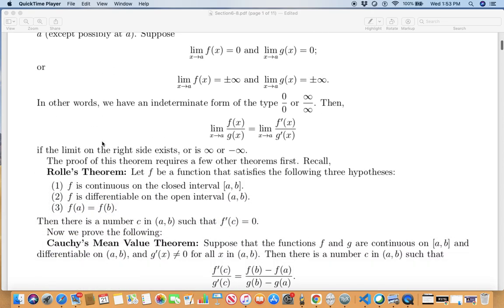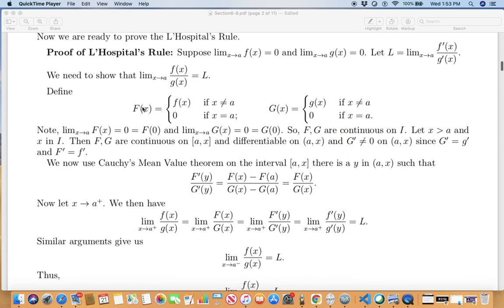Okay, so this is why we introduce the other two functions, capital F and capital G, which smoothen the possible lack of continuity. So I'm placing a 0 as the value at a because that's the limit you have.